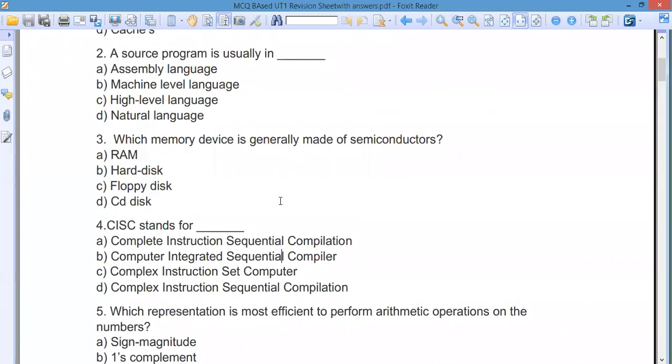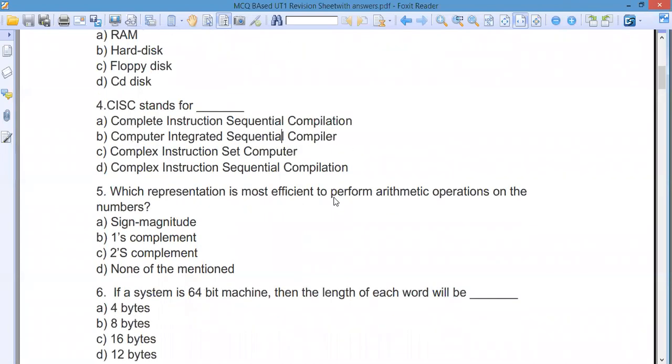There is another part which we call the ROM. ROM is used for a different kind of purpose, because ROM is non-volatile. Whatever data is there, that data stays. Especially when you boot your computer, your booting instructions are all stored in the ROM. ROM is read-only memory, and RAM is the random access memory.